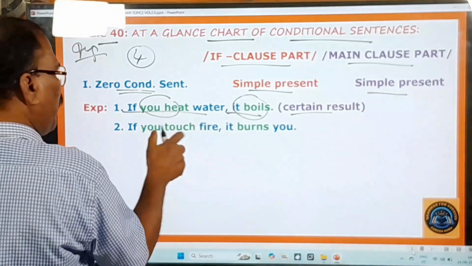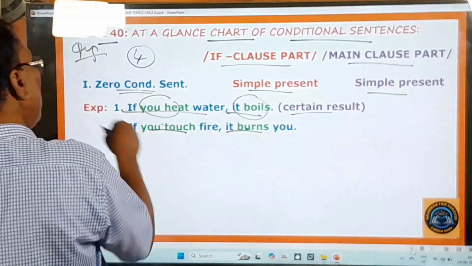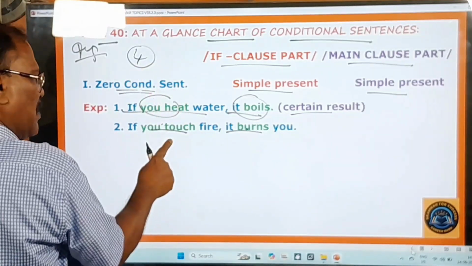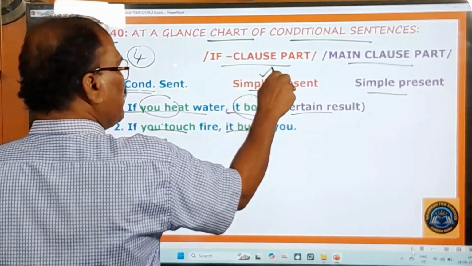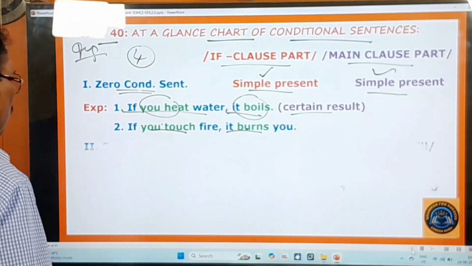If you touch fire, it burns you. Here simple present, here simple present. So this is called zero conditional sentences, right? So in the zero conditional sentences, what happens? In the if clause part, simple present is used. In the main clause part, simple present tense is used. Okay, you go to the next one.